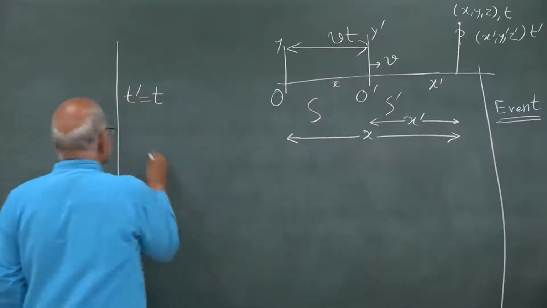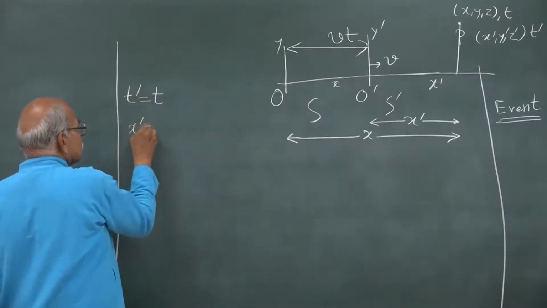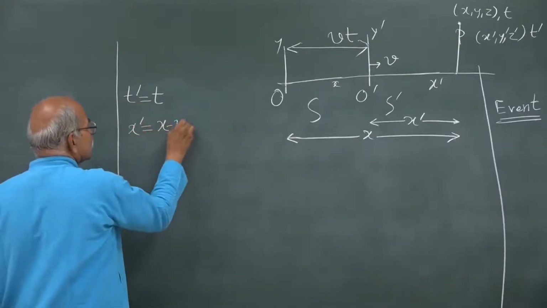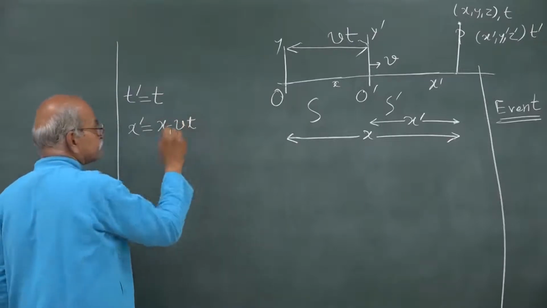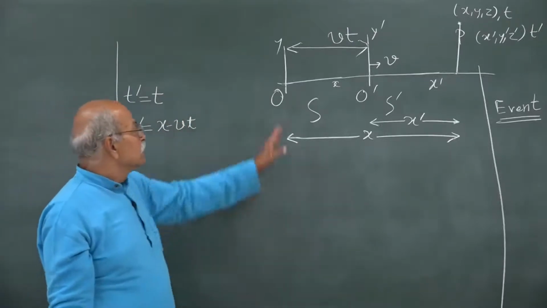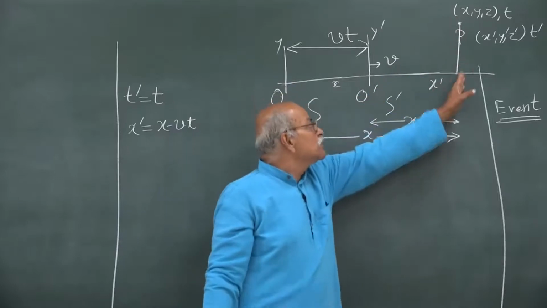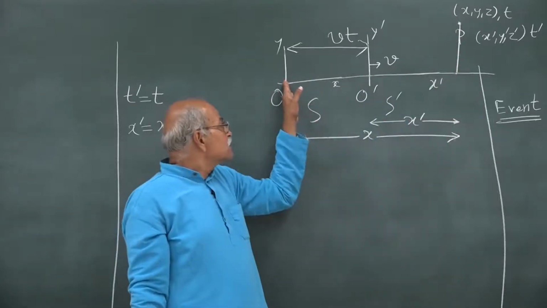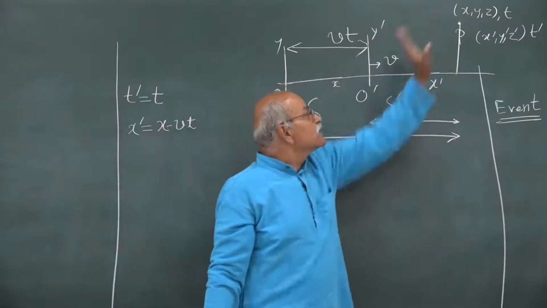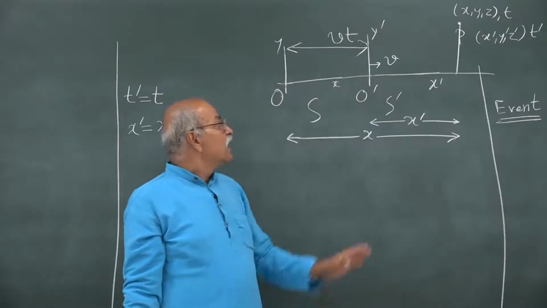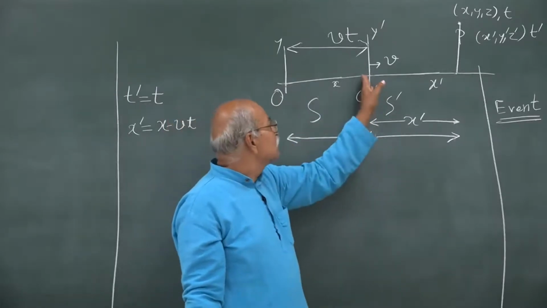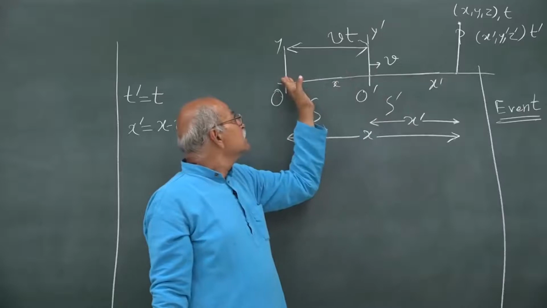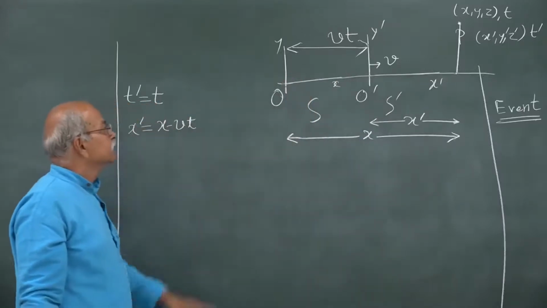So you write x prime is equal to x minus v t. This is x, you drop a perpendicular, see the distance from the origin, that is the x coordinate by definition, and by the same definition this is x prime and this is v t. So you have this relation.